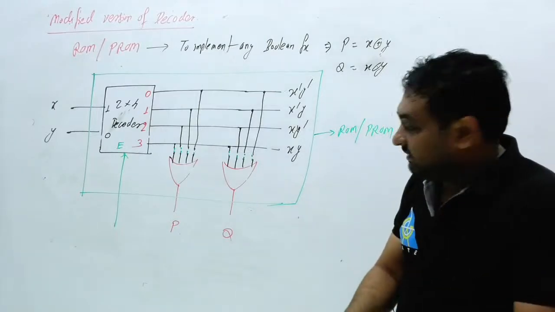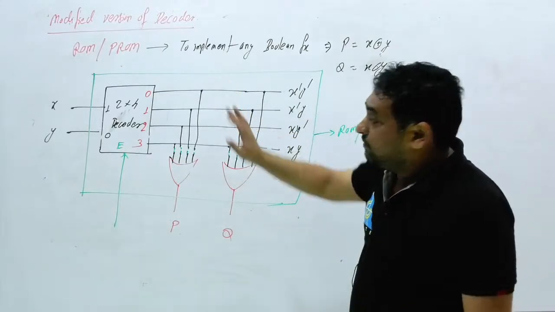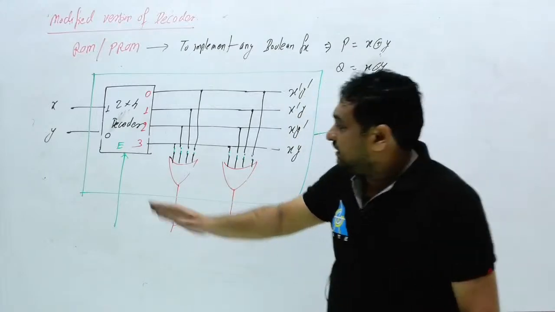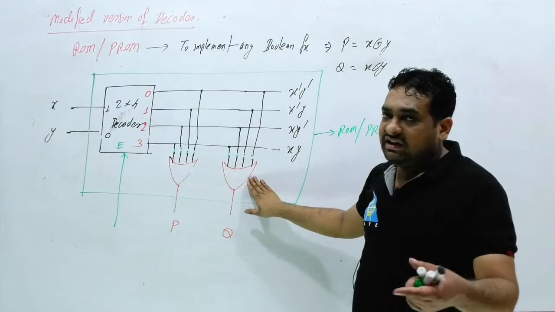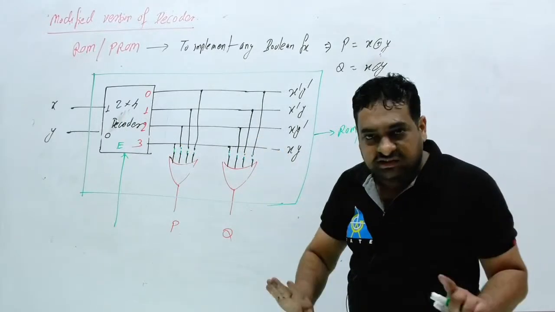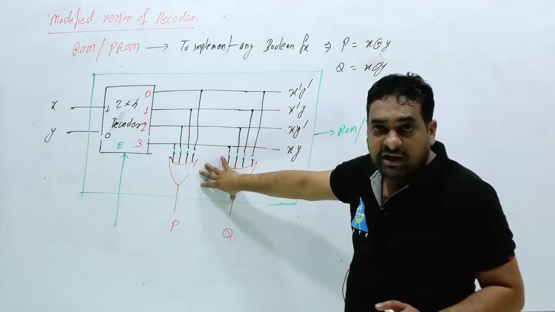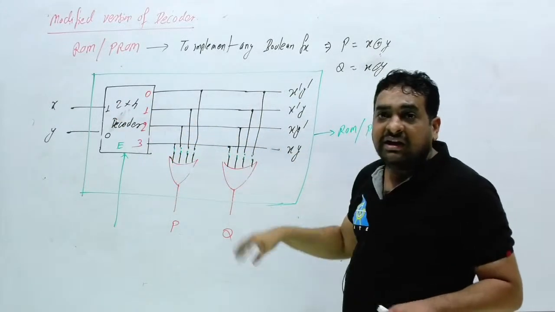So in the decoder circuit you have to connect this extra gate, but in the ROM circuit the OR gate is already there. If you consider active low, you have to consider a NAND gate only, but that will be inside the ROM circuit. So two cases are possible: either an active high decoder with a programmable OR gate, or an active low decoder with a programmable NAND gate.